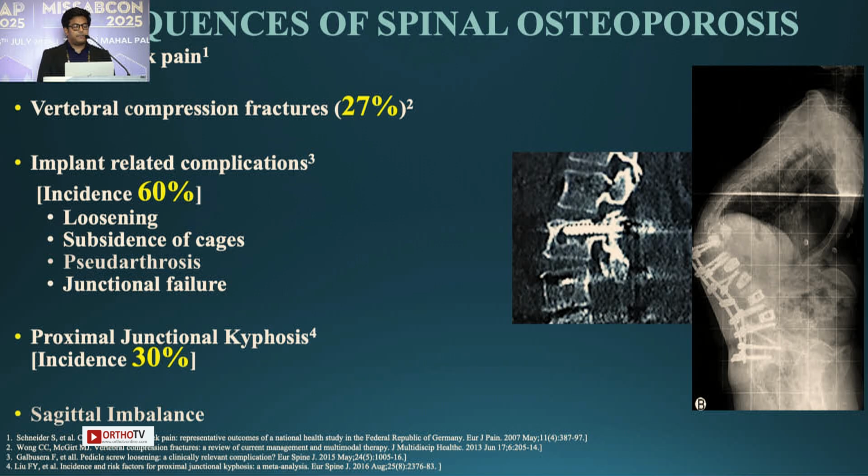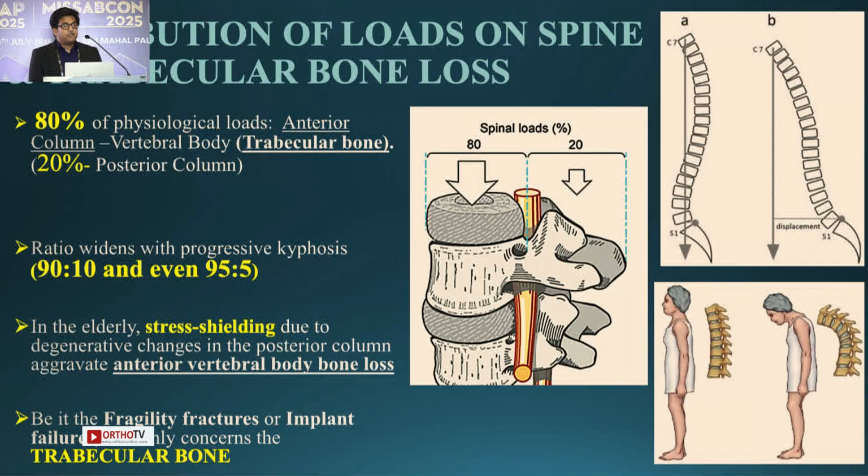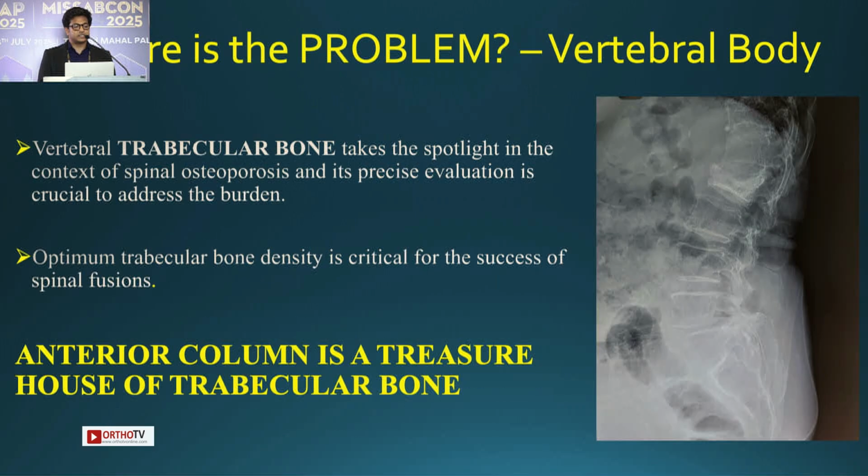Like chronic back pain, vertebral compression fractures, many implant-related complications like loosening, subsidence of cages, pseudoarthrosis, proximal junctional kyphosis, sagittal imbalance. For this, we need to understand the load distribution on the spine, where 80% of the physiological load is taken up by the anterior column, while the posterior column takes only 20% of it. As a person ages, the ratio widens up to 95 to 5. And also as the person ages, the risk of fragility fractures also increases.